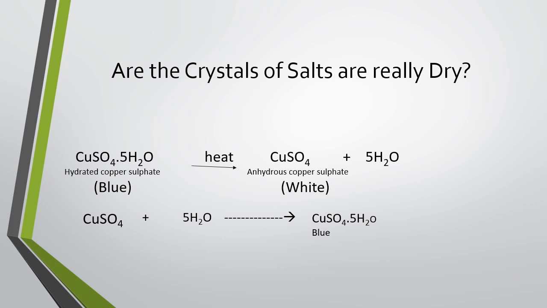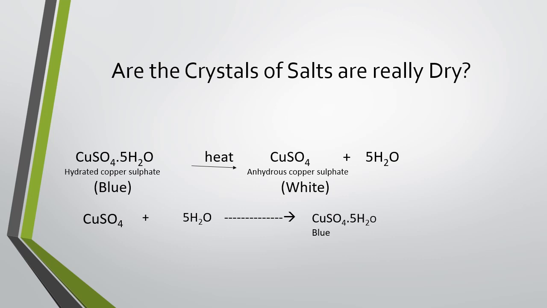Washing soda contains 10 molecules of water, whereas plaster of Paris contains half molecule of water. So, we call all salts with water molecules hydrated salts, and the water molecules present in such salts are known as water of crystallization.